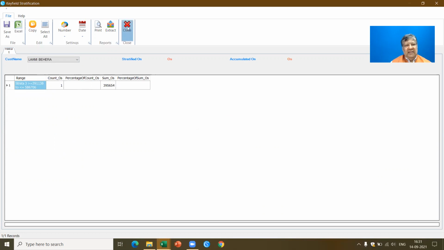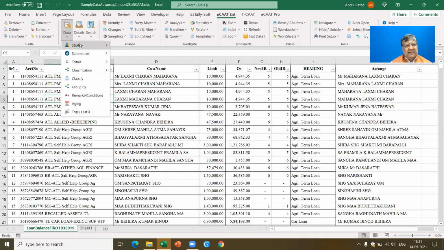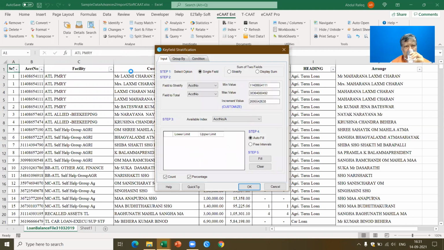Okay, now let's say instead of this, we'll do it as per the facility, because that looks more meaningful. I go to the data, I say stratify. I want to do what is called a key field stratify. I'm picking up the outstanding, the total amount of the outstanding. Okay, I'm keeping the fillers. I can also go and give my intervals as I want. I say fill,